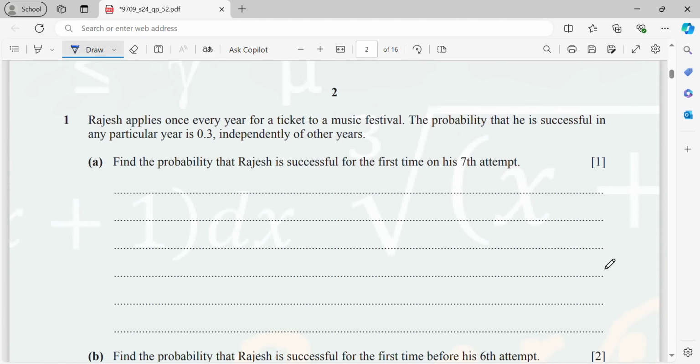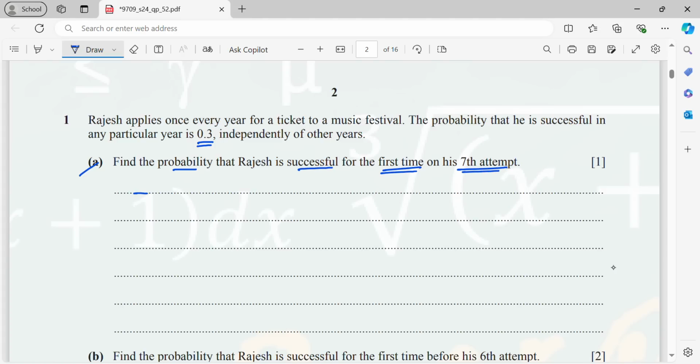So for question number 1, Rajesh applies once every year for a ticket to a music festival. The probability that he is successful in any particular year is 0.3, independently of other years. A. Find the probability that Rajesh is successful for the first time on his 7th attempt.